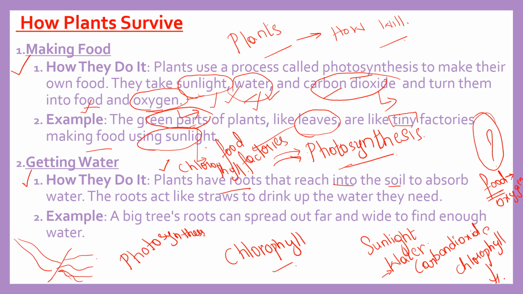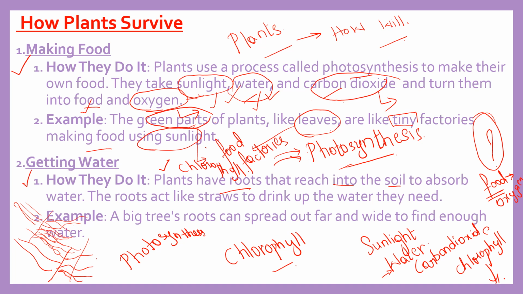So where will the water come from? Come into the soil? Where from will it come into the soil? Question, right? So see, when there is rain, then the water falls onto the soil, right? And some water will go into the ground, under the ground, right? So the roots reach so far under the ground, okay, so that they can absorb the water. In that manner, the plants will get the water.